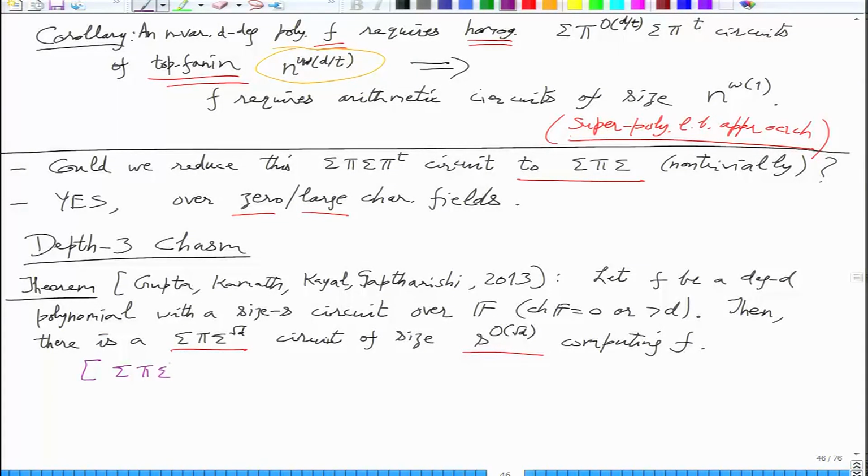So sigma pi sigma m model computes things like sum of products of linear polynomials, i from 1 to k, j up to some degree d_i, and L_ij is a linear polynomial in how many variables? So this m is the fan-in of sigma, right?